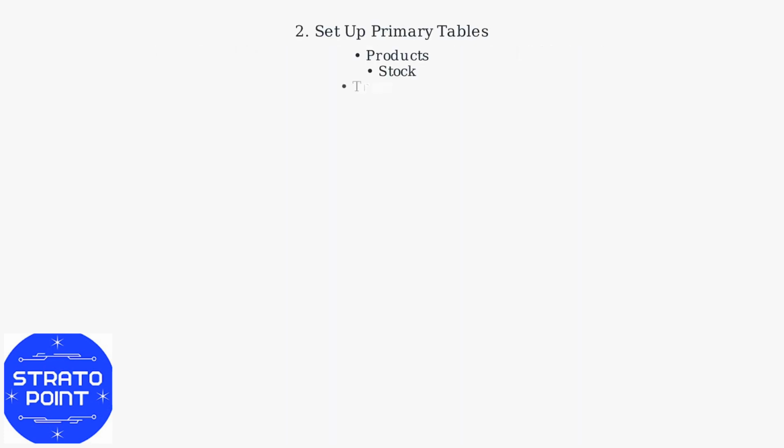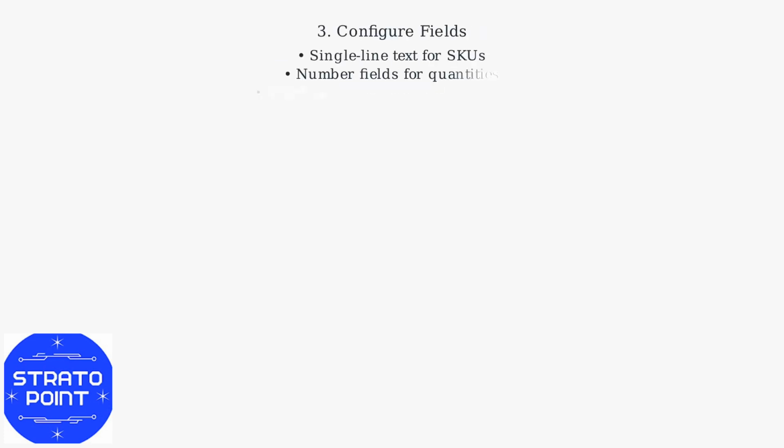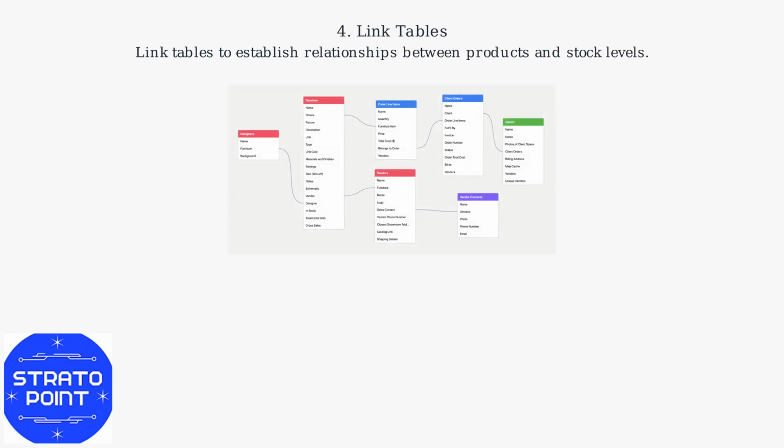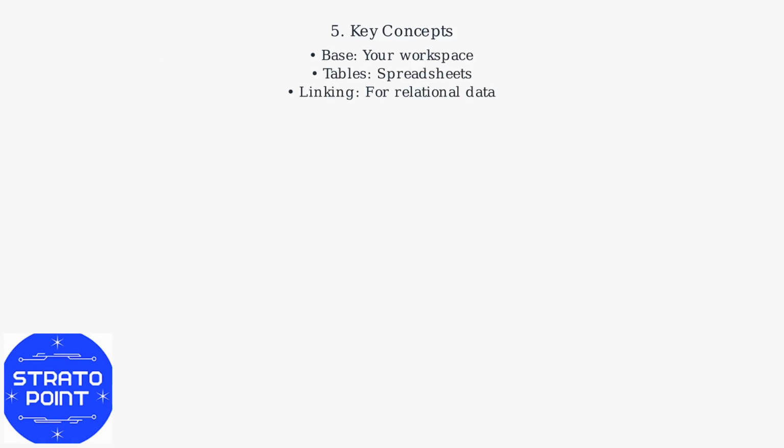Set up your primary tables: products, stock, and transactions. Within these tables, use single-line text fields for SKUs, number fields for quantities, and attachment fields for product images. Link the tables to establish relationships between products and their stock levels. Key concepts include understanding that a base is your workspace, tables are spreadsheets, and linking these allows for relational data.